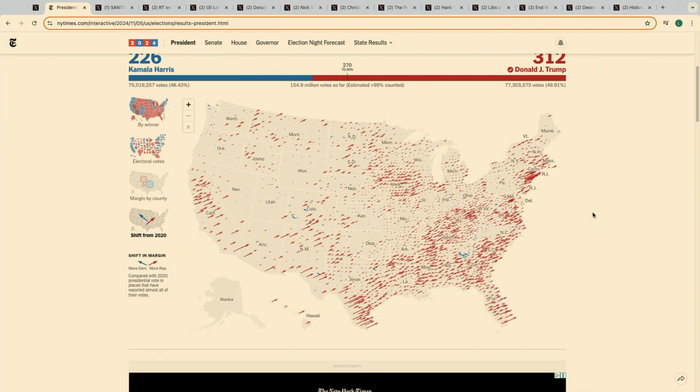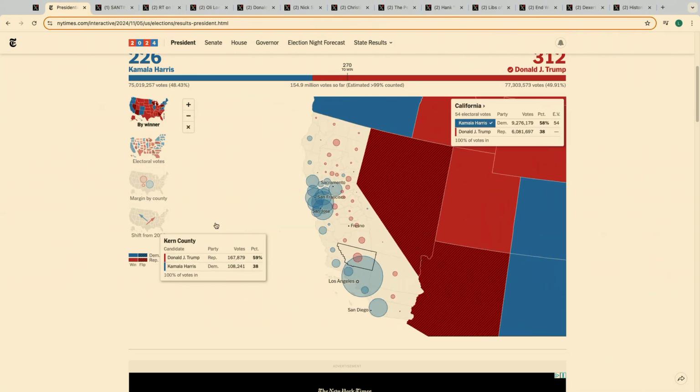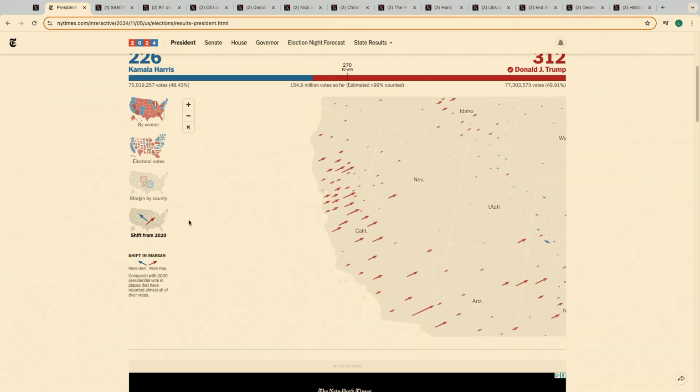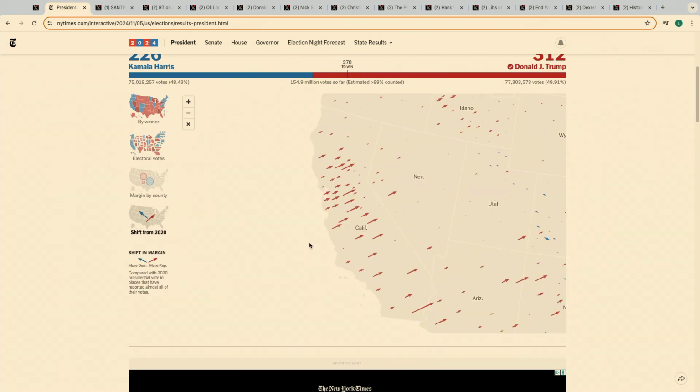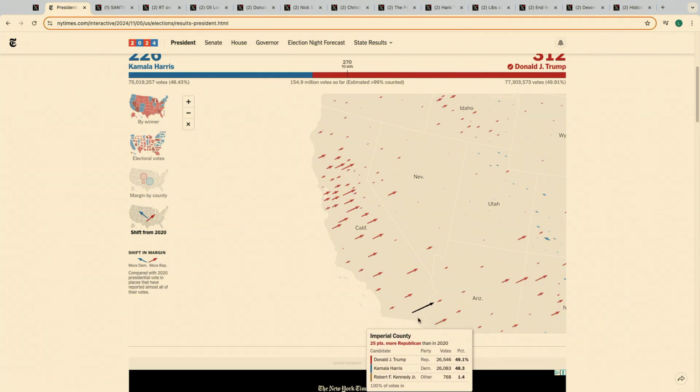And one more thing before we move on. If you want to go to California, click the by winner all the way at the top first, and then click the state, and then click shift from 2020 again. Look at that county right there all the way at the bottom. Imperial County, this is a 90% Hispanic county, guys. 90% Hispanic, and you have all these people on Twitter saying, oh my God, they're doomed. The Democrats are going to keep expanding, demographics is destiny or whatever they would say. Basically saying that they're going to dominate elections forever because the Hispanic vote is just going to get more blue.